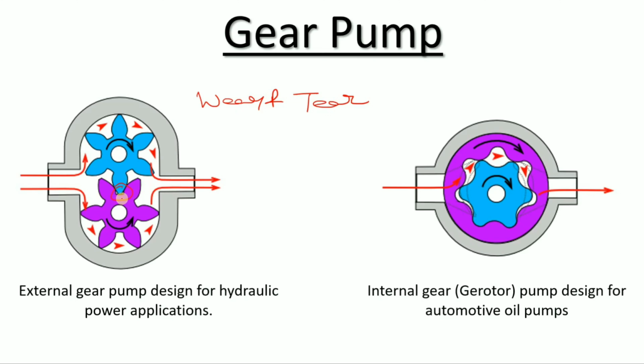The clearance increases and sometimes the liquid passes from here. If this happens, your efficiency will decrease. Are you getting my point, what I want to say?